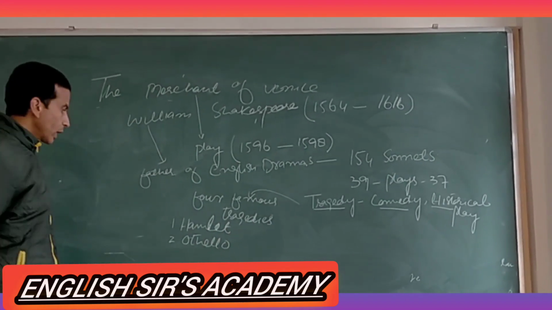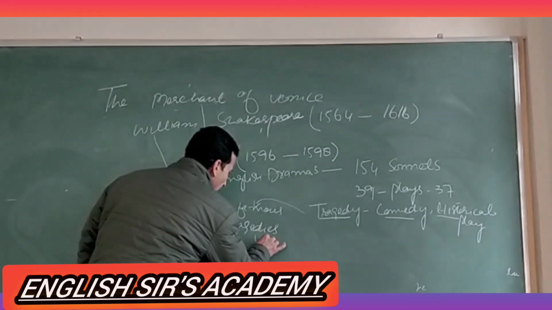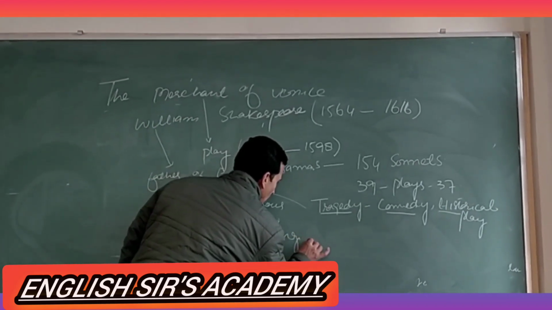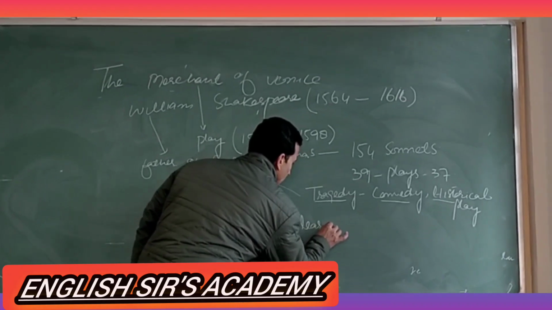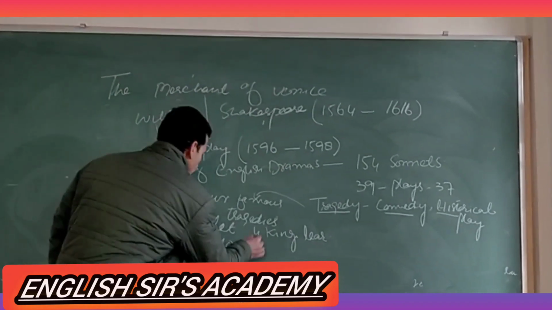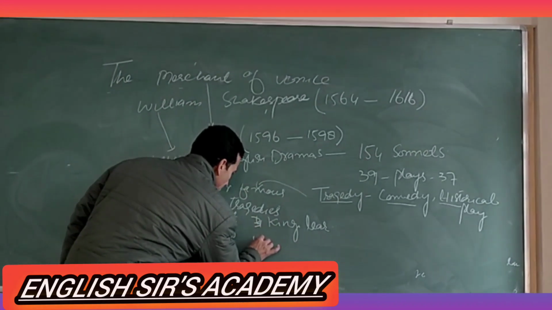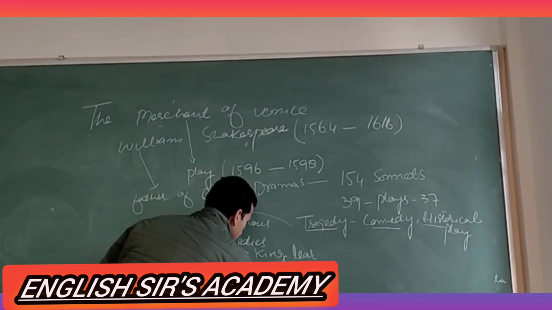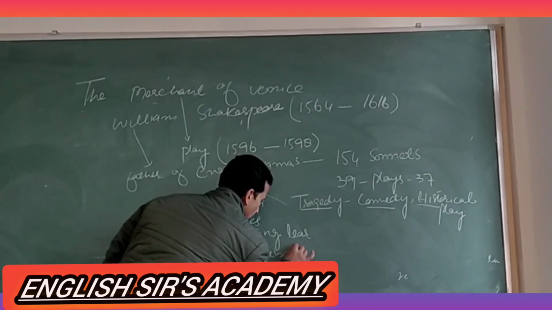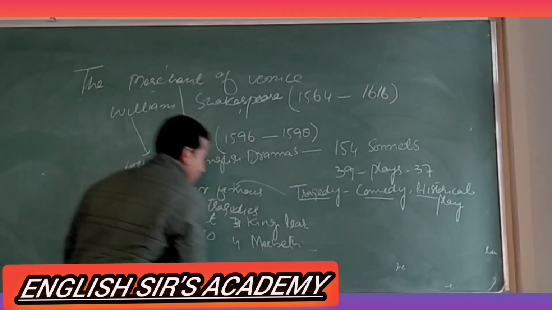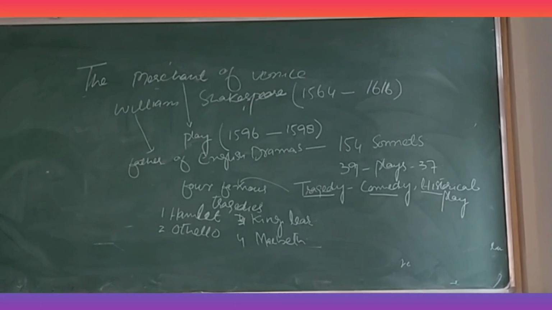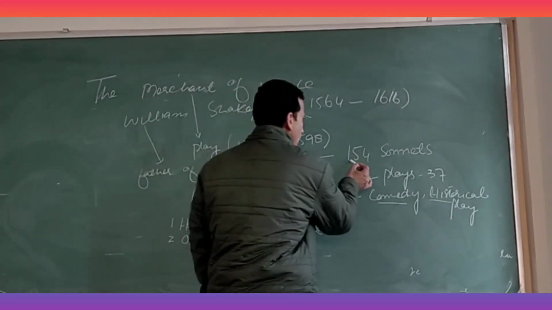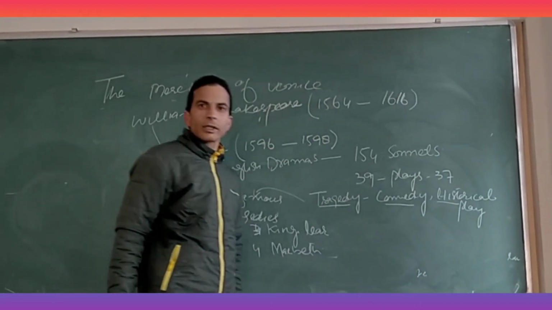Number third one is King Lear. And the fourth one is Macbeth. These are the 4 famous tragedies of William Shakespeare, and in total he wrote 154 sonnets.